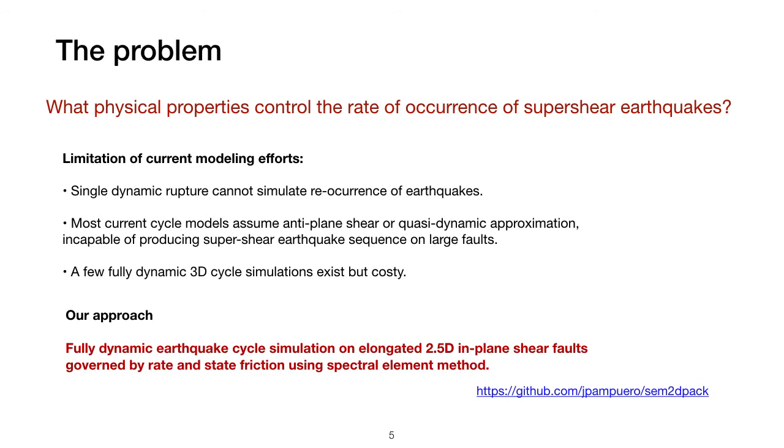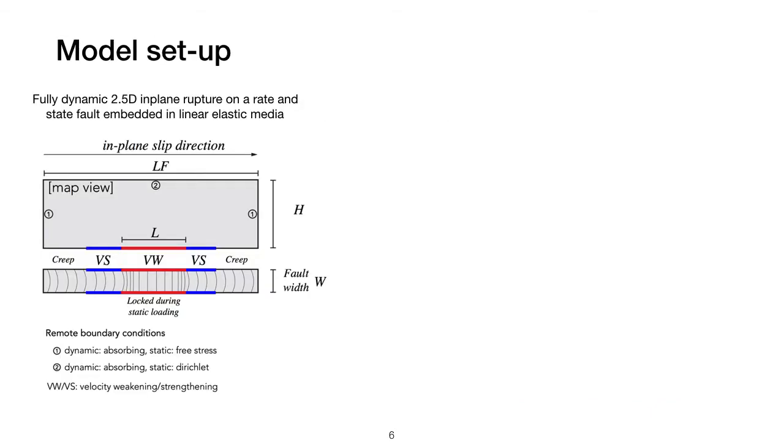Therefore, in our work, we conduct fully dynamic earthquake cycle simulation on an elongated in-plane fault governed by rate-and-state friction. We also take into account the finite seismogenic width by using a 2.5D approximation, which has been shown to be a good approximation for long faults. Our code uses the spectral element method on an unstructured mesh and can handle complex geometries. You're welcome to check out our implementation and source code on GitHub.